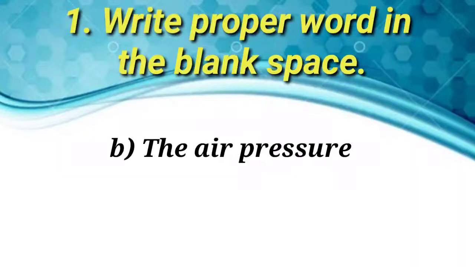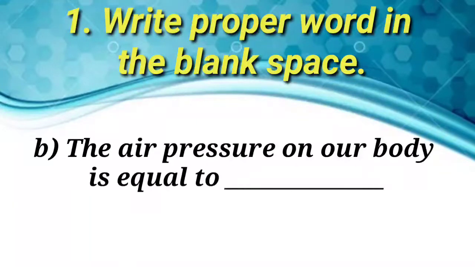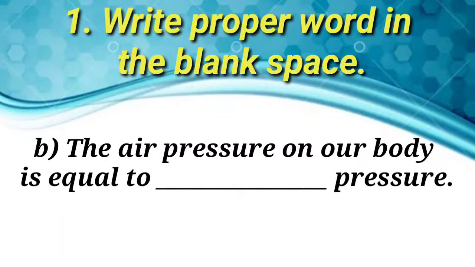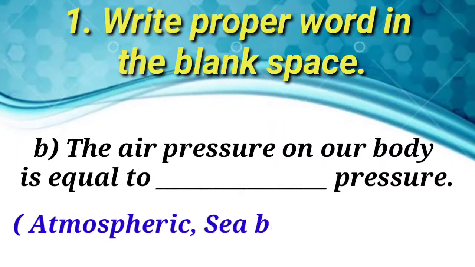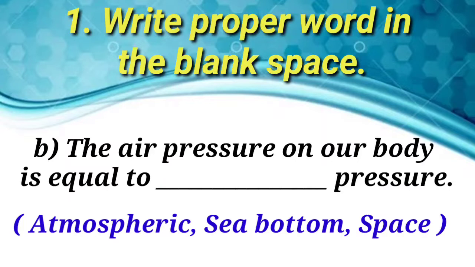B. The air pressure on our body is equal to ____ pressure: atmospheric, sea bottom, space. Answer. The air pressure on our body is equal to atmospheric pressure.